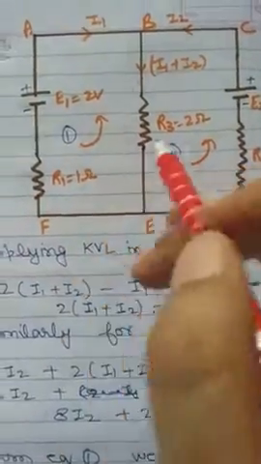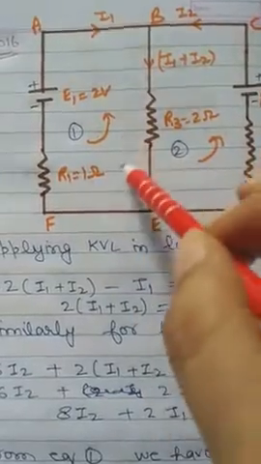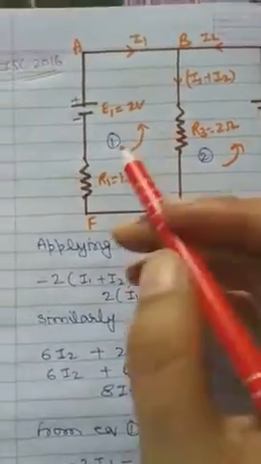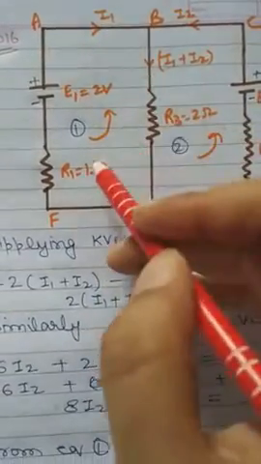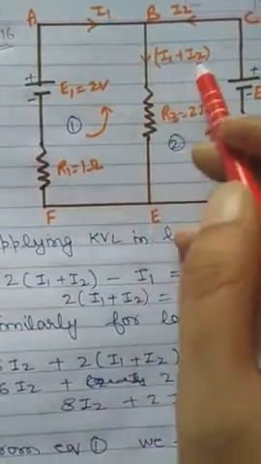Now one by one we will apply KVL in loop 1 and loop 2. Now come to loop 1. So if you go in this direction, you can see you are going opposite to this current.